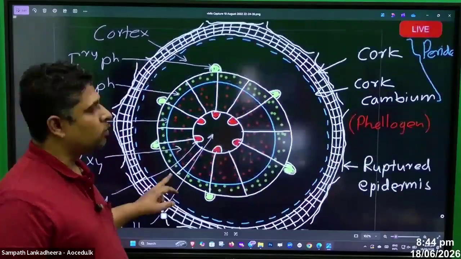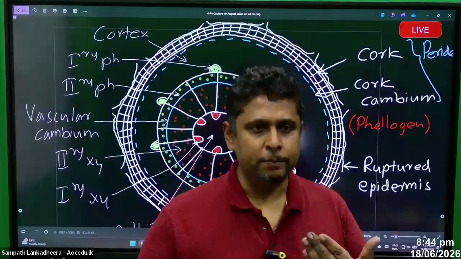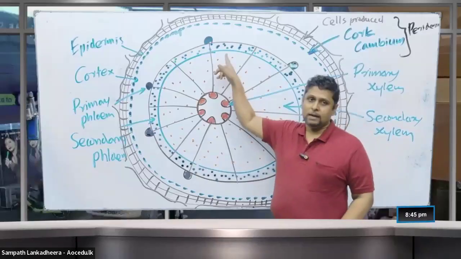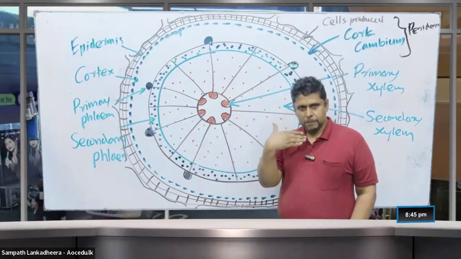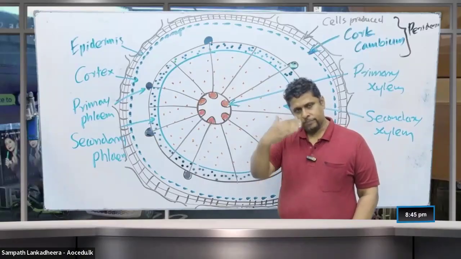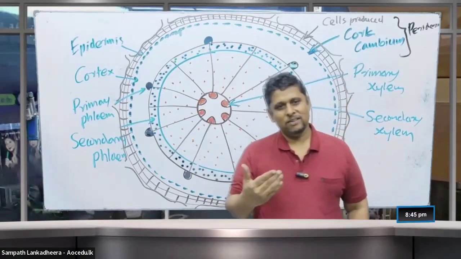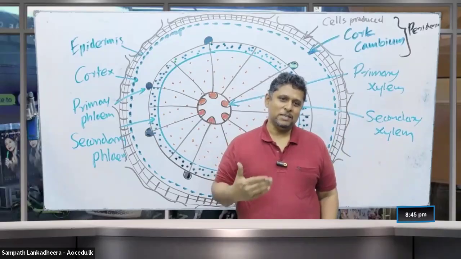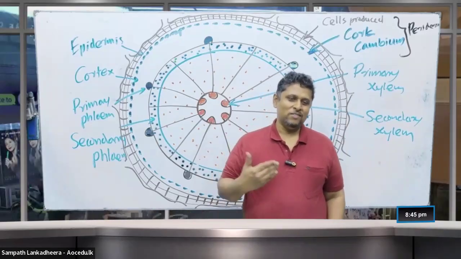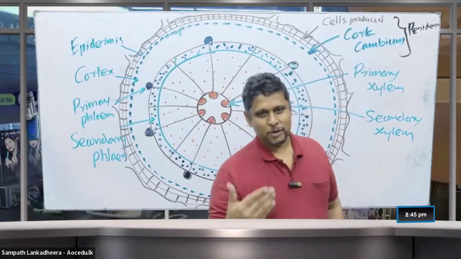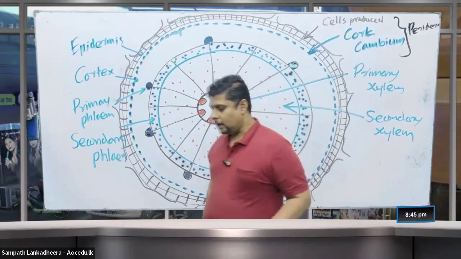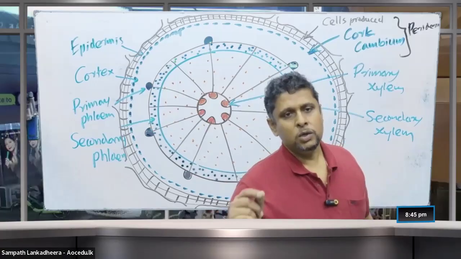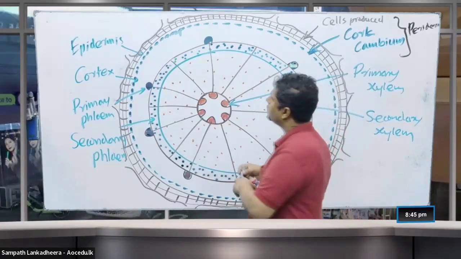Now you learn some more details. You learn about the annual rings. And you learn, people, this vascular cambium activity changes with time. The speed of the action of the vascular cambium is going up and down. It's not constant throughout the year. Some periods the vascular cambium is more active, some periods less active. So depending on that, the amount of the xylem and the phloem produced by the vascular cambium is variable. And you learn another important thing: you learn about bark. You call all the tissues outside the vascular cambium as bark.